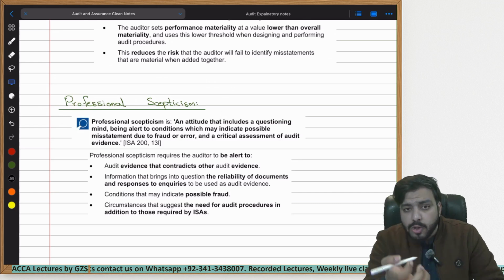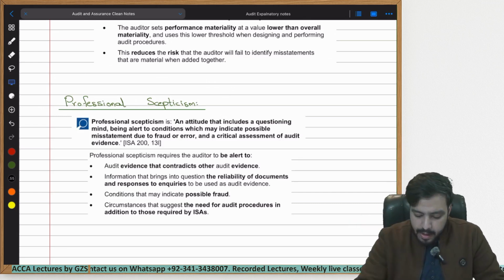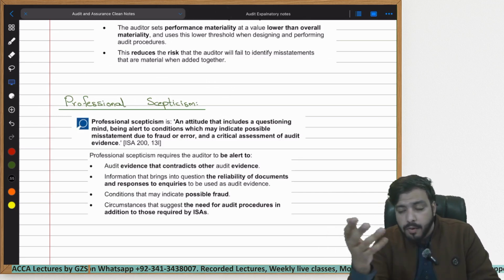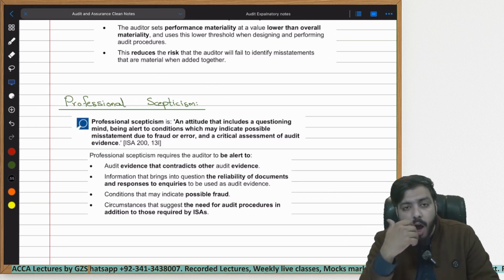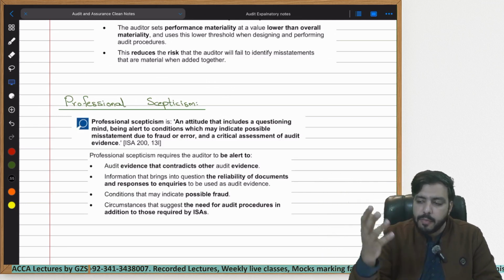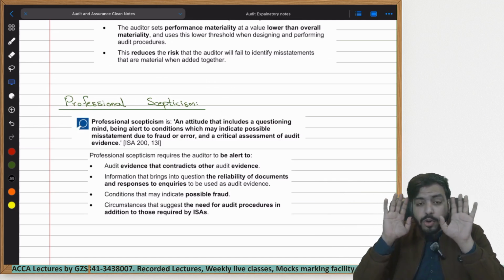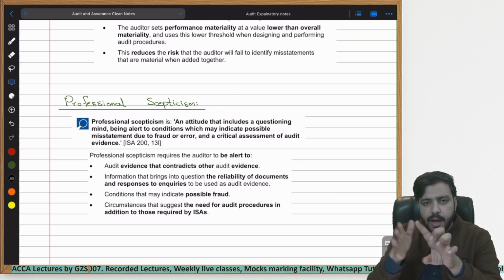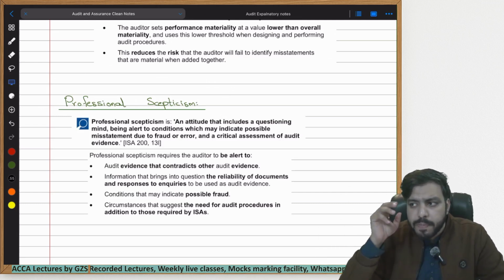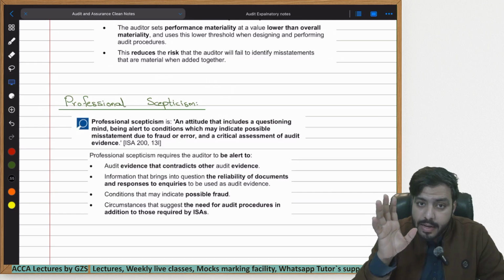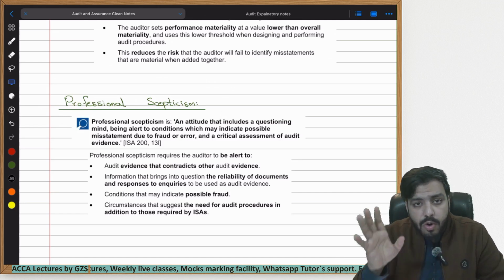So let's come back towards our scenario which we just made. If the management is explaining to you how revenue is recorded, or where do we sell our things, what do we make, you don't simply rely upon the management and agree with them that this company sells ties, shoes and so on, and these are the 3 distributors. You simply don't rely upon them. No. First, you have to check whether they are even telling you the truth or not.